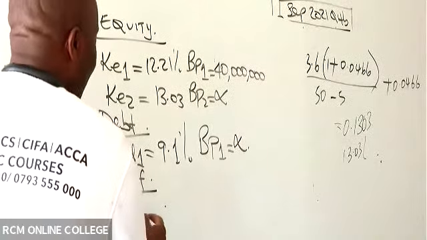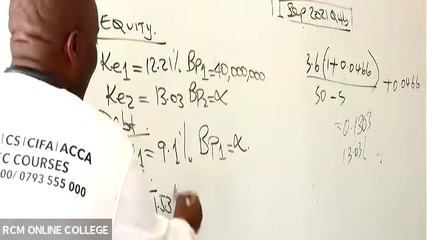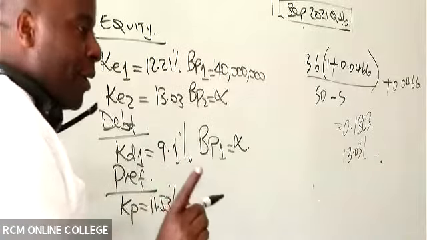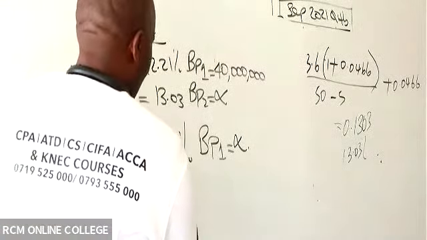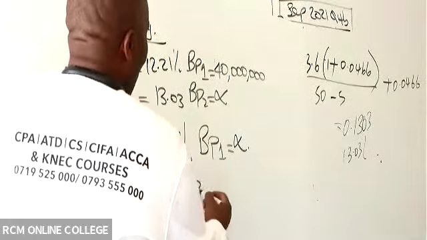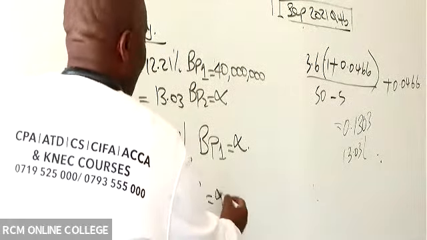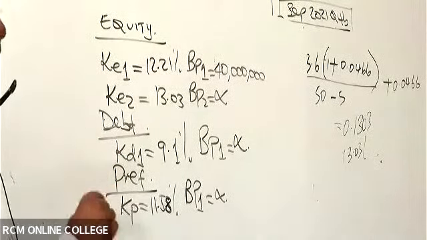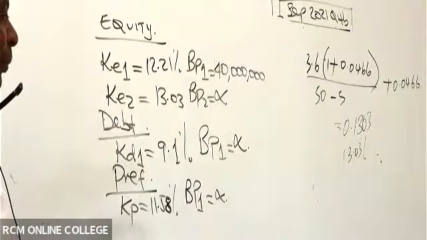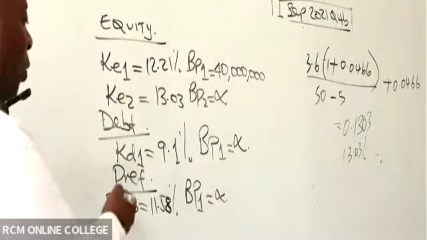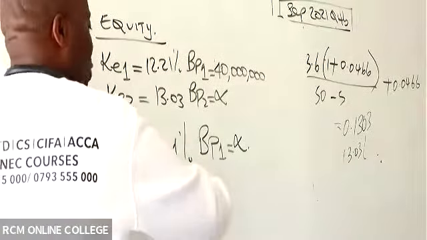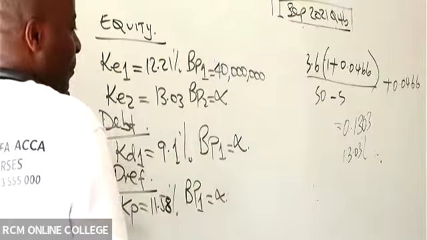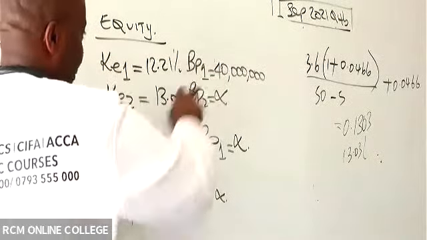And then we have preference. So we have KP. I remember very well, you gave me KP of 11.58. Thank you so much. Therefore, I know that even BP here will be infinity. When you have only one K, the BP should always be infinity. But when you have two of them, then it will be different.